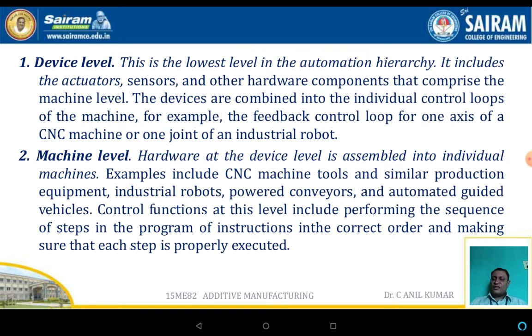Machine level. Machine level is the second level in the levels of automation. The hardware at the device level is assembled into the individual machine. For example, a CNC machine tool and similar production equipment, or industrial robots, or conveyors, or an automated guided vehicle. The control functions at this level include performing the sequence of steps in a program of instructions in the correct order and making sure that each step is executed properly.